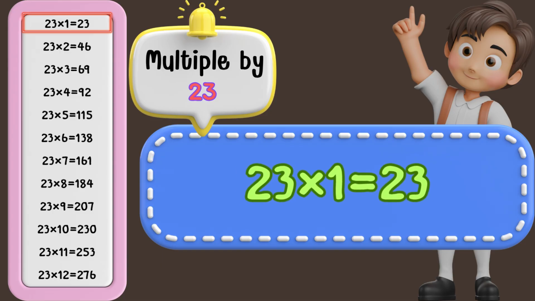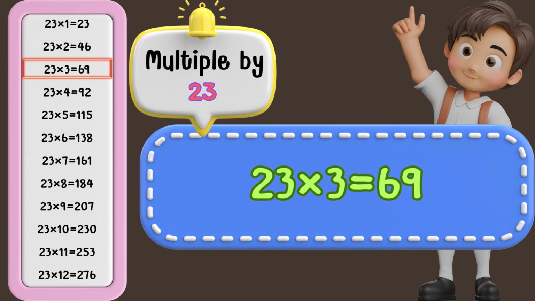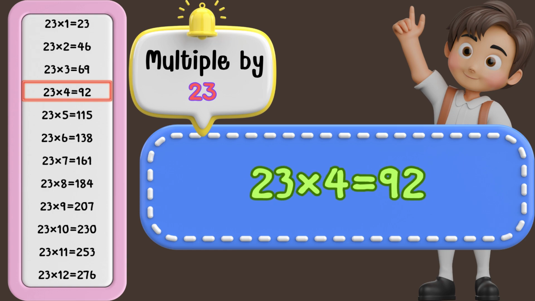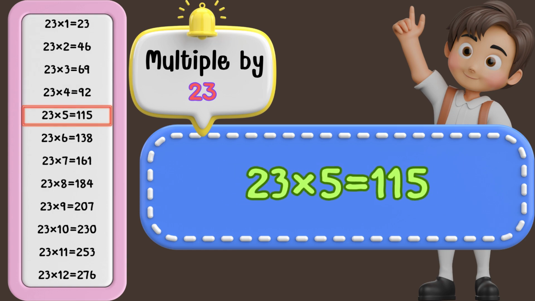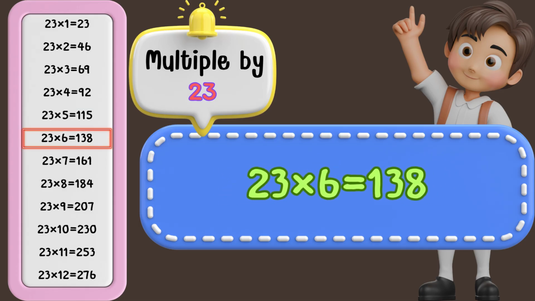23 times 1 is 23. 23 times 2 is 46. 23 times 3 is 69. 23 times 4 is 92. 23 times 5 is 115. 23 times 6 is 138.